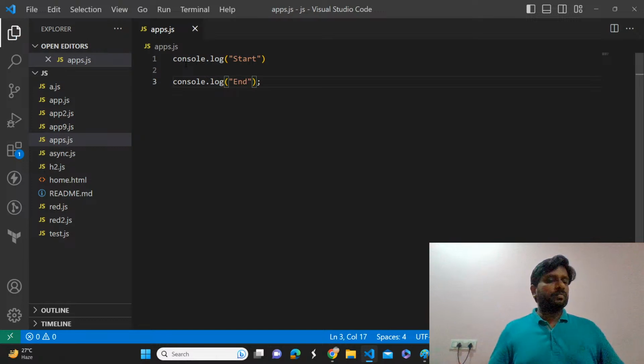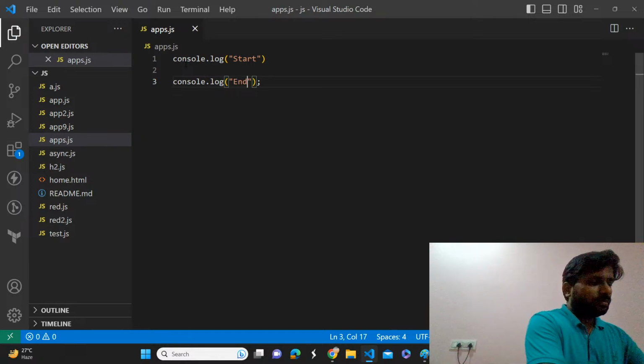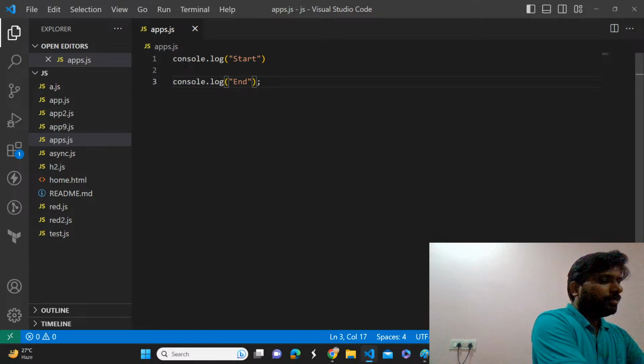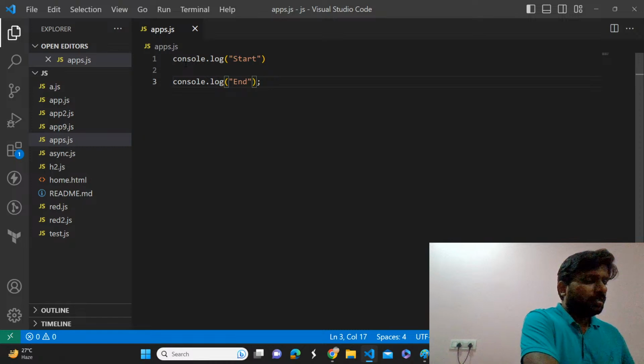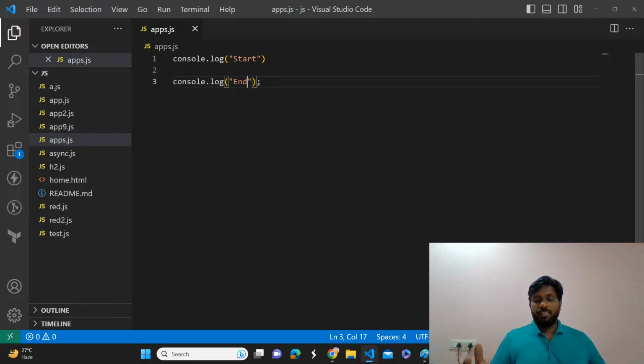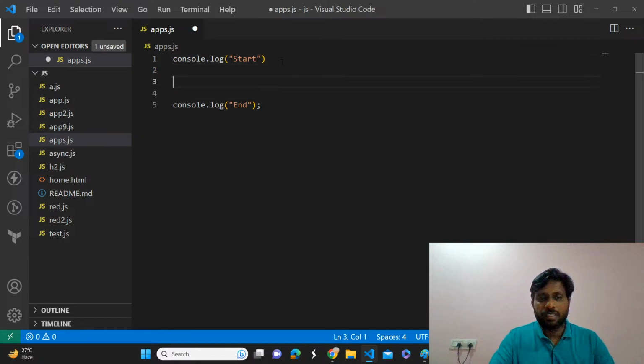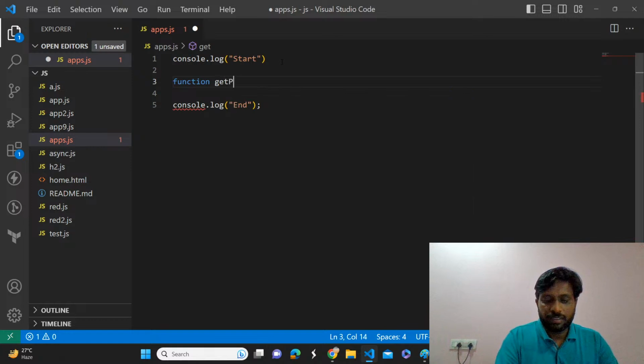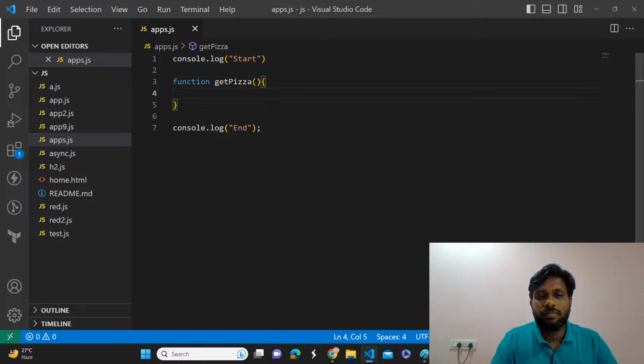What will happen? What will it print? Start, end. If you give an answer, then only I can understand whether you are understanding or not. Don't think that it's a simple thing. Okay, step by step. First, I will ask a simple question, then we can make it complex. Okay, function get a pizza, order pizza.